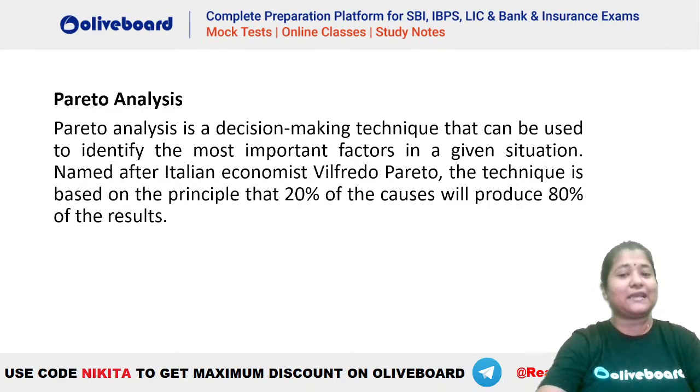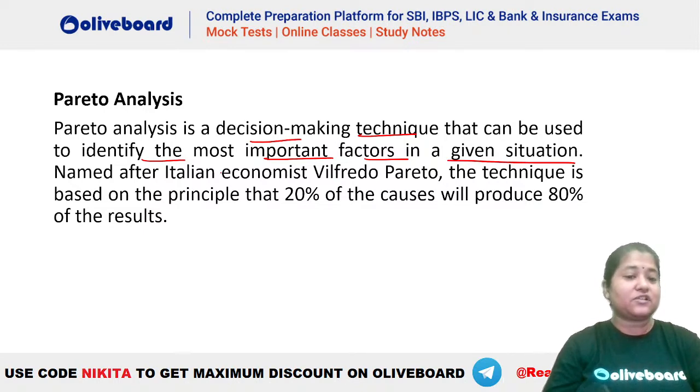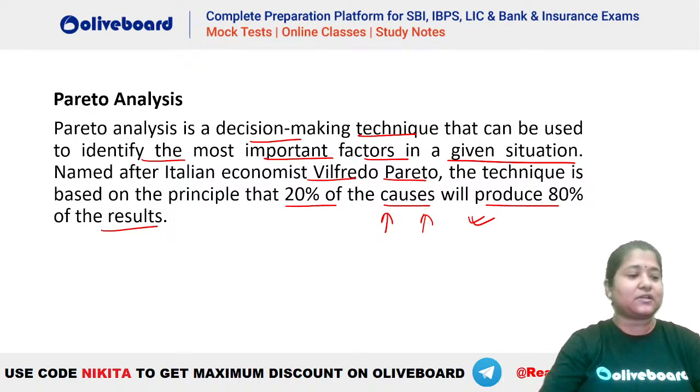It was based on the 20-80% relationship. So what is Pareto analysis? It is a decision making technique that can be used to identify the most important factors in a given situation. It was named after the Italian economist Vilfredo Pareto. The technique is based on the principle that 20% of the causes will produce 80% of the result. Most probably the question was based on this principle.